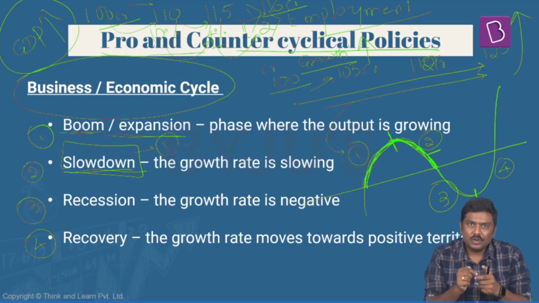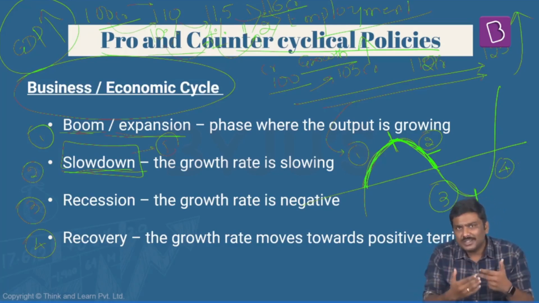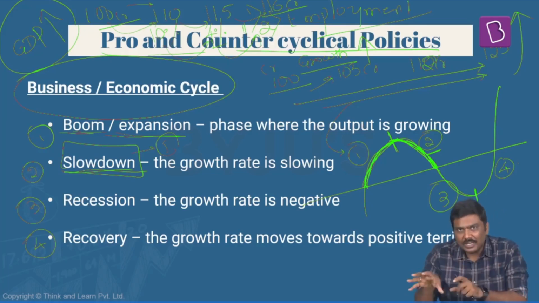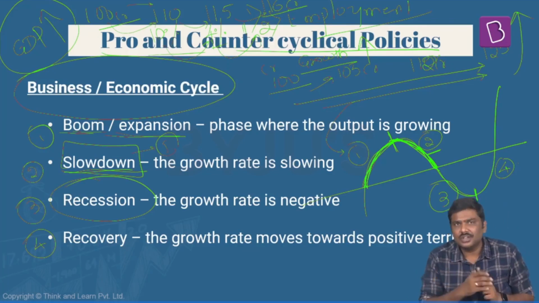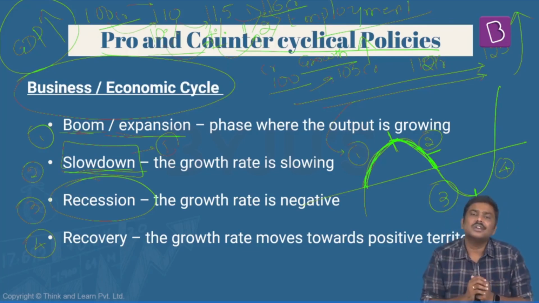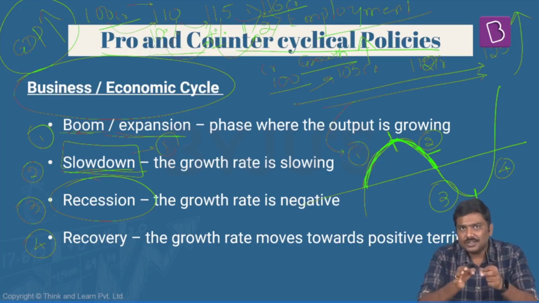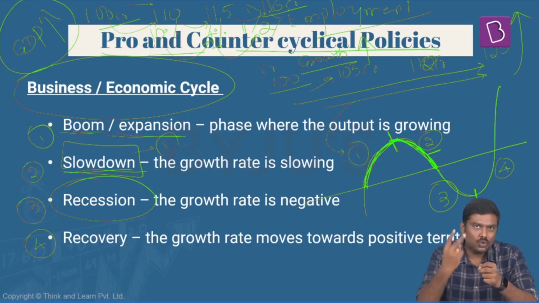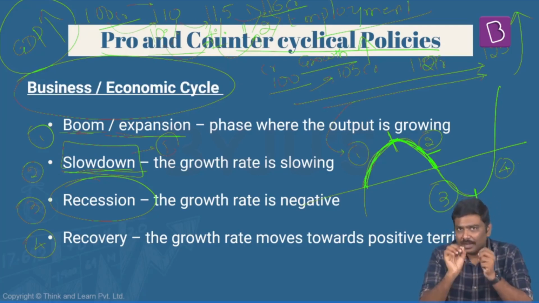Now, if the economic growth rate is not controlled at this point of time, or the government doesn't come into the picture and revive the demand, the economy will enter into recession here. What is a recession? Please remember the technical definition of a recession. Generally, we say that any economy which registers a negative growth rate for 2 consecutive quarters is called a recession. I repeat the definition.